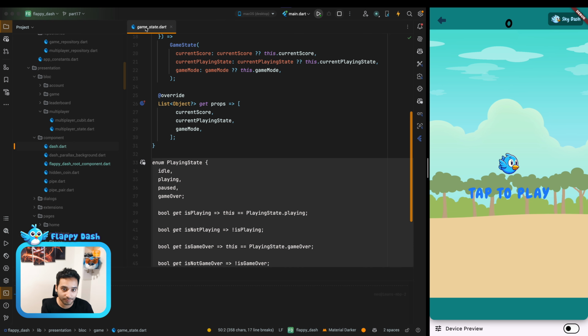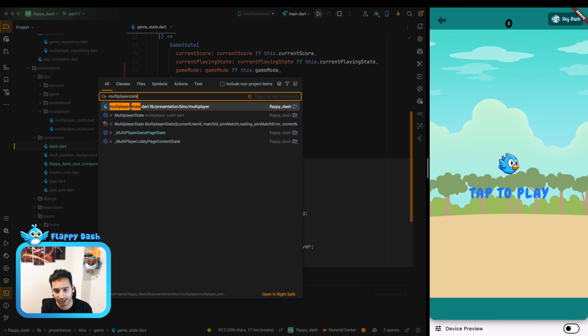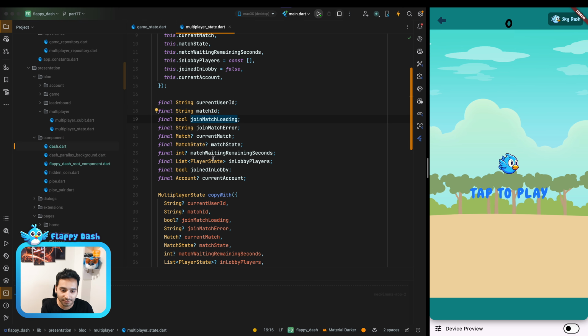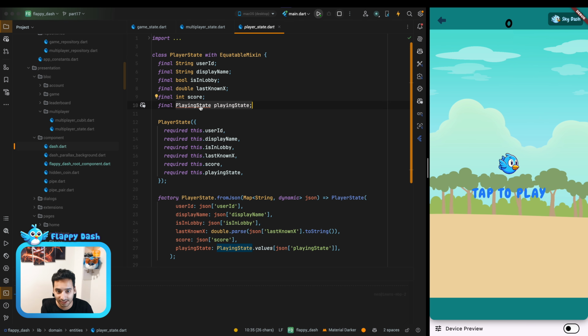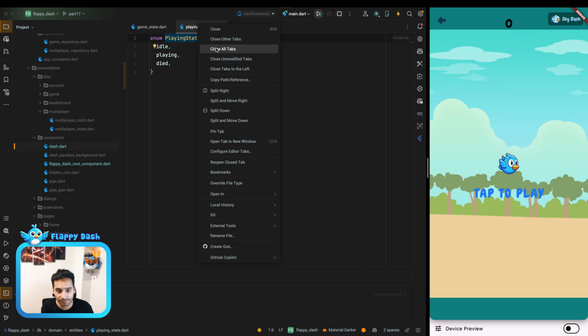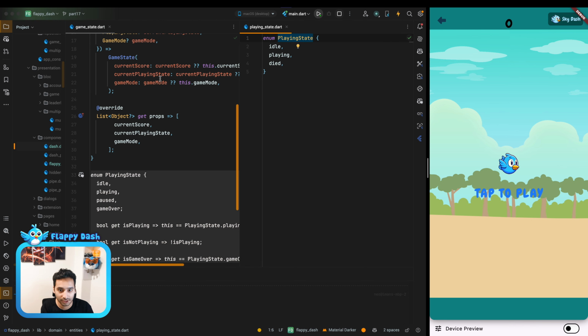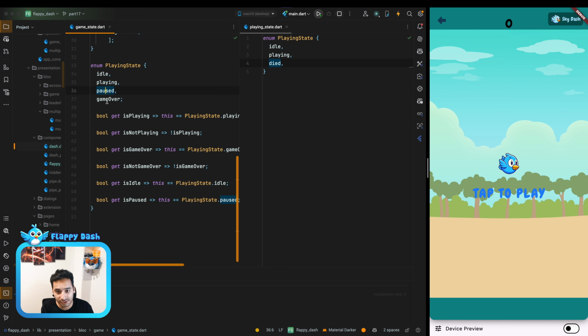And also for the multiplayer, as you remember, we have the multiplayer state or something like that. Here we have the player state, and here we have the playing state. And it is similar to what we have here. So let me put it side by side. Yeah, you see that there we have idle, playing, and died. And here we have idle, playing, paused, and game over.